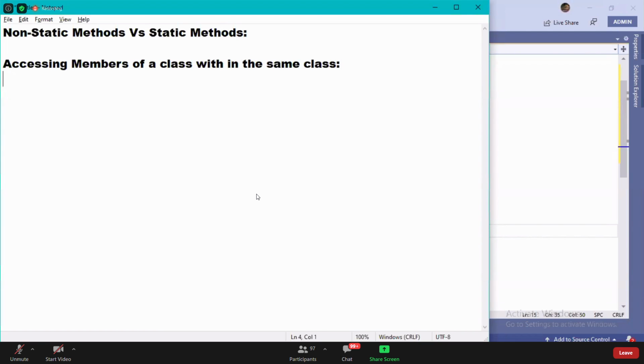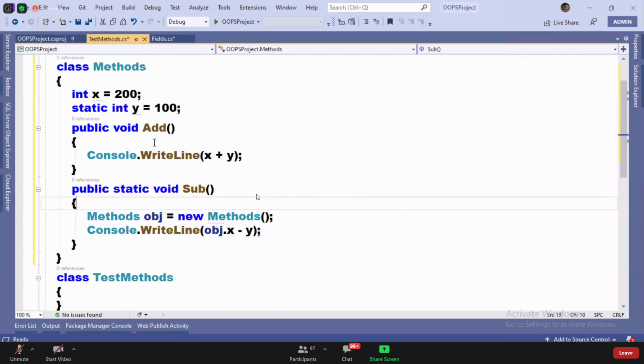First, I have a static member and I want to access it from a static block. Remember, guys, direct access. No restrictions. Directly I can access? Yes, you can. Watch it.